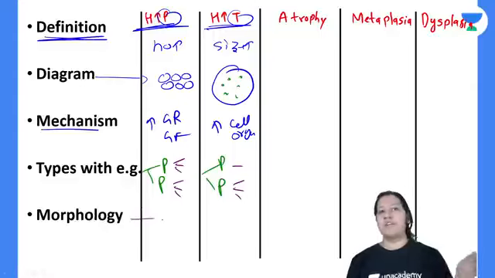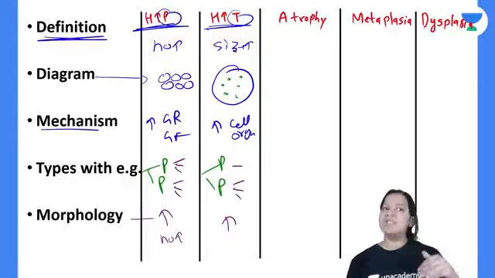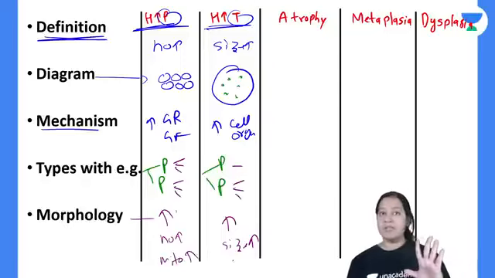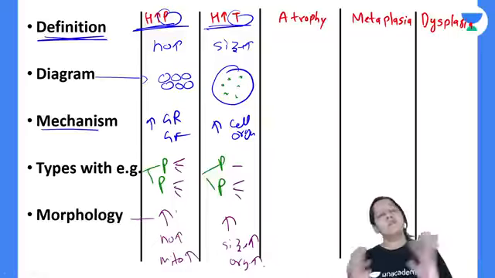And morphology I have already discussed. यहाँ पे भी organ का size बढ़ेगा, यहाँ पे भी बढ़ेगा. यहाँ पे cell number की वजह से organ का size बढ़ेगा. यहाँ पे size of the cell बढ़ने की वजह से organ का size बढ़ेगा. यहाँ mitosis बढ़ेगा, यहाँ mitosis नहीं बढ़ेगा, cell organelles बढ़ेंगे. So that is the morphology.